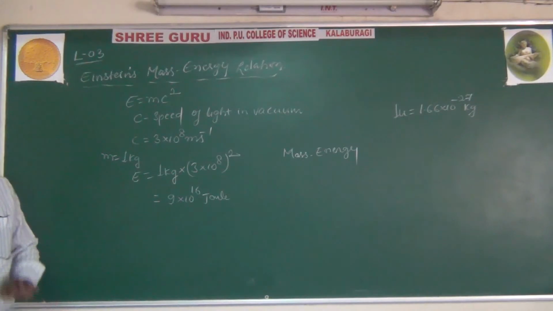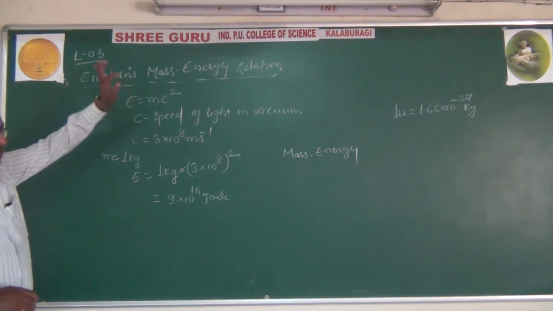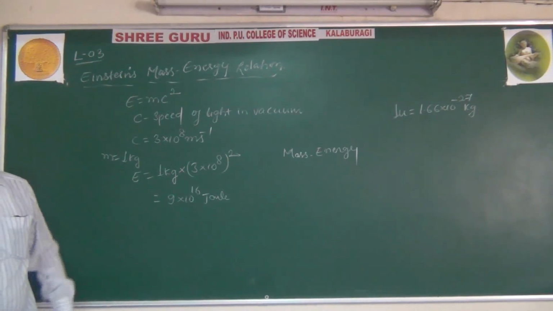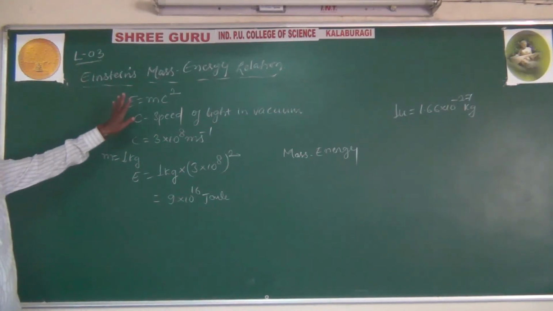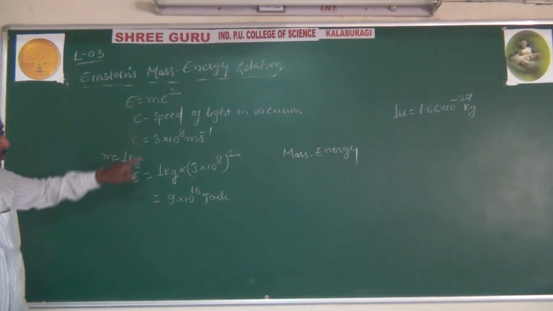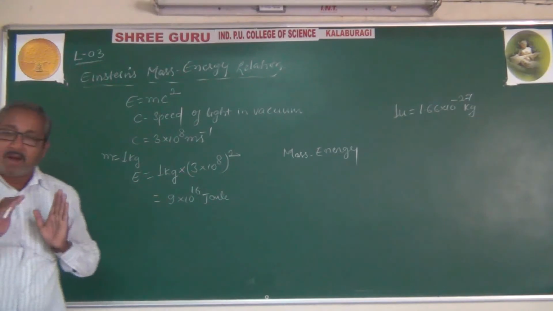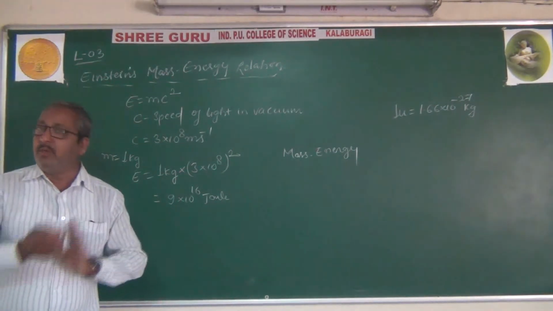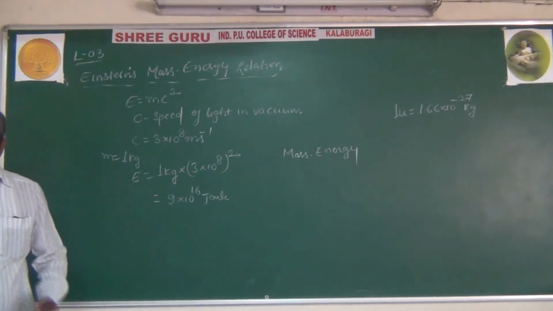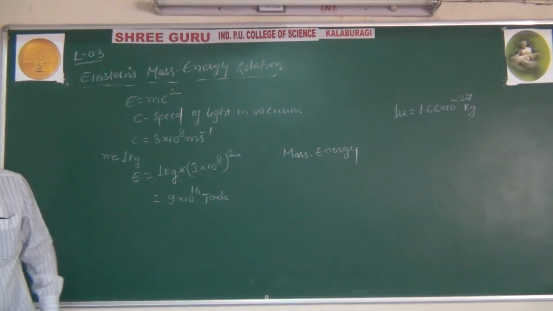So like that, Einstein finally got the relation between energy and mass, that is E equal to mc square, and this holds good for any mass of a substance converted into energy. Similarly, vice versa, energy is converted into mass.